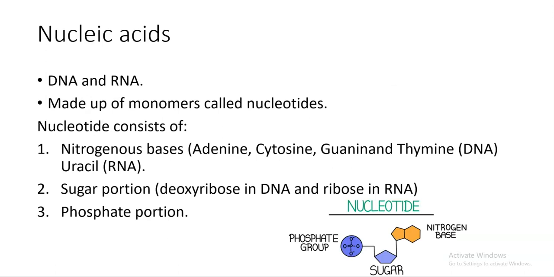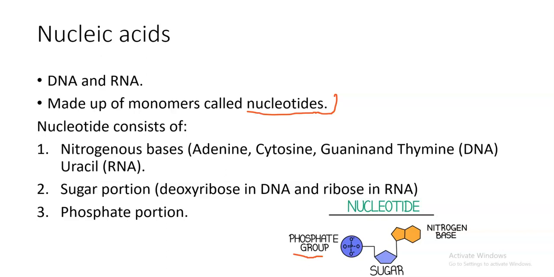So we've got what we call nucleic acids, and we've got two of them in our grade 12 syllabus that I'm going to focus on now. We've got DNA and also RNA. So you must always know that DNA and RNA are made up of building blocks or monomers called nucleotides. I've seen most questions where they're asking what are the building blocks or monomers of nucleic acids. So it's the nucleotides. A nucleotide has three different regions. The first one, I'll start with the phosphate group. This region here, the phosphate group. The phosphate group is common in both DNA and also RNA.